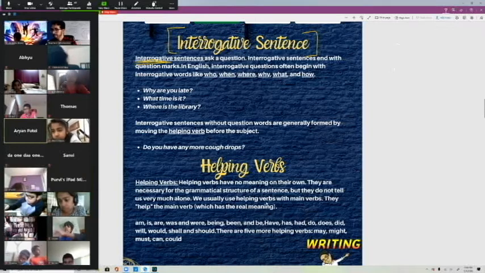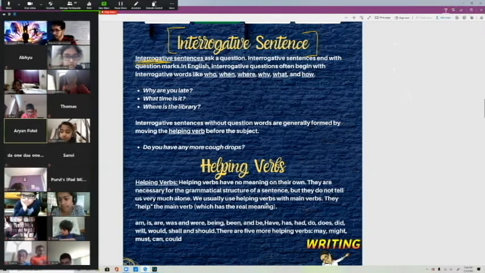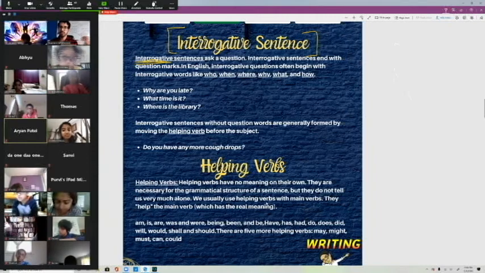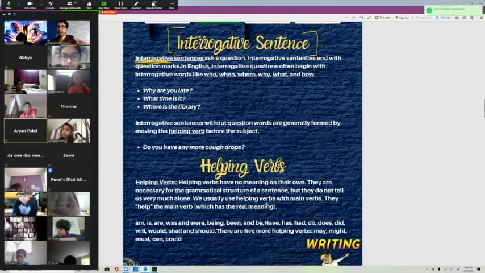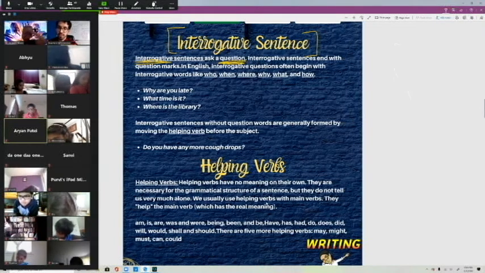Oh, I know. I think I know. Aryan Patel, go ahead. Interrogate, right? And who interrogates, Aryan? Police officers, right? So when you're interrogating, you're asking questions. It's a cool little way to think about it. Interrogate means ask question, right? So interrogative sentences ask questions.